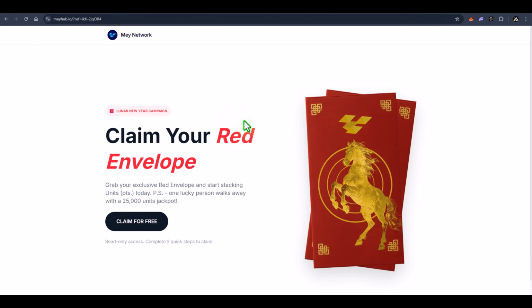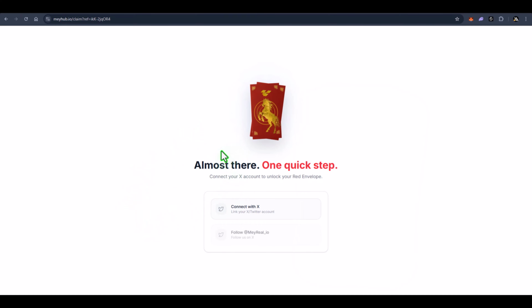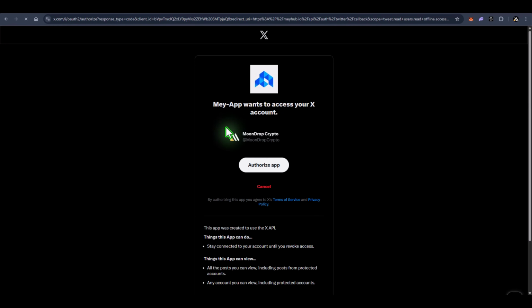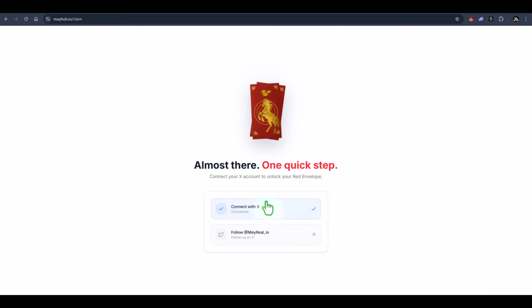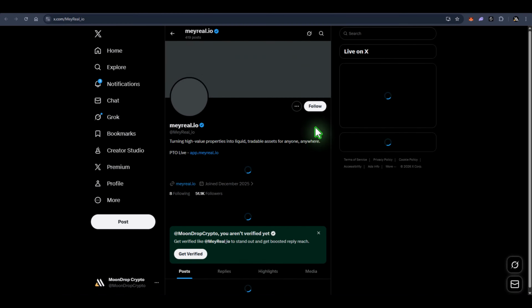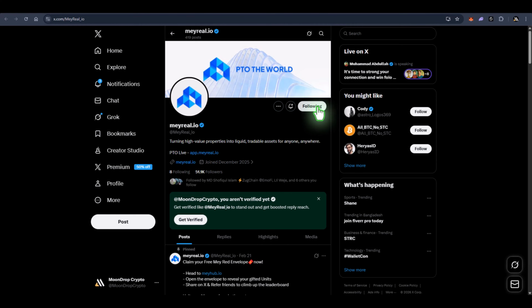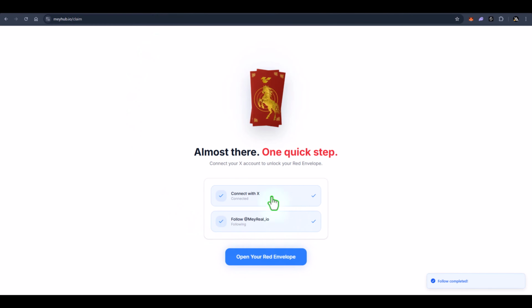To participate in the airdrop campaign, first you need to come to this site. I'll provide a Telegram post link in the video description where you can find the link. After landing here, first click on claim for free. Then you need to connect your X account, so click here, authorize it, and done. Then you need to follow their account, so click here. Then it will redirect you to X. Follow their profile and done.